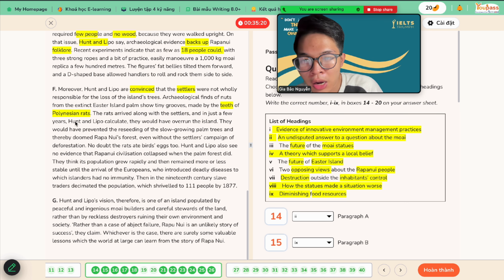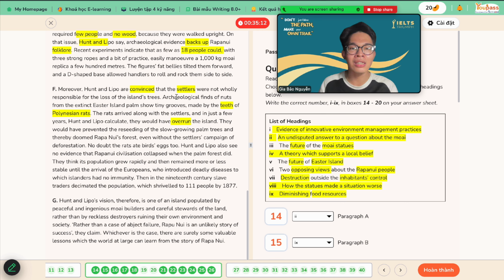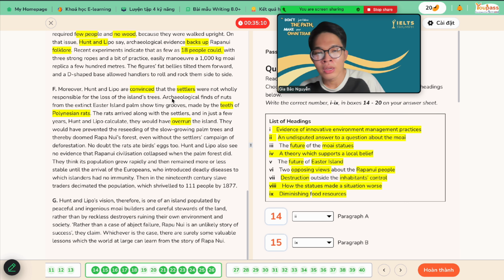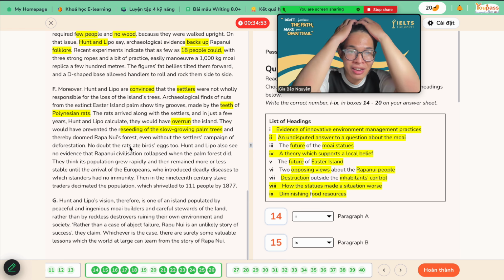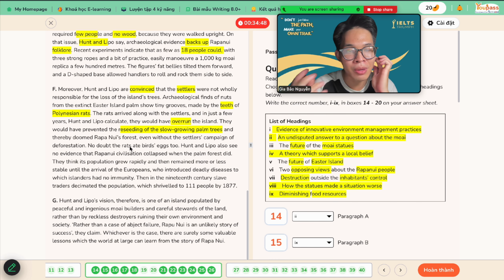And in just a few years, Hunt and Lippo calculated they would have overrun the island. Overrun means a great deal of rats appeared on the island, so they would have prevented the regeneration of slow-growing palm trees and thereby doomed the Rapa Nui forest. And even without the settlers' campaign of deforestation, no doubt the rats ate birds' eggs too. It sounds kind of true, right? Because the people there cannot build canoes. For that reason, they have to eat birds, and the bird population is in decline because the rats eat them.